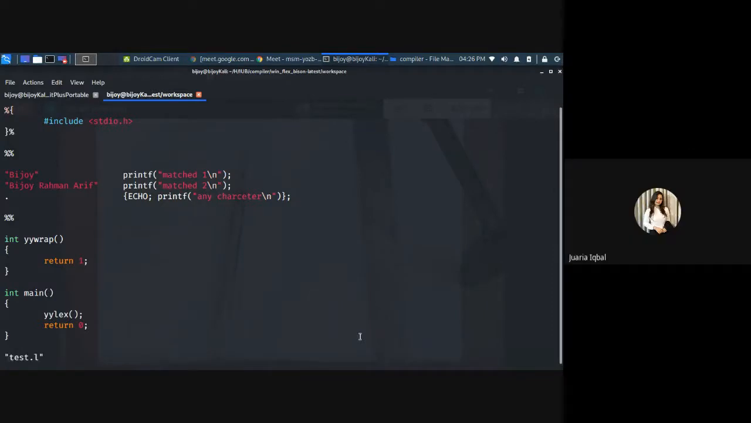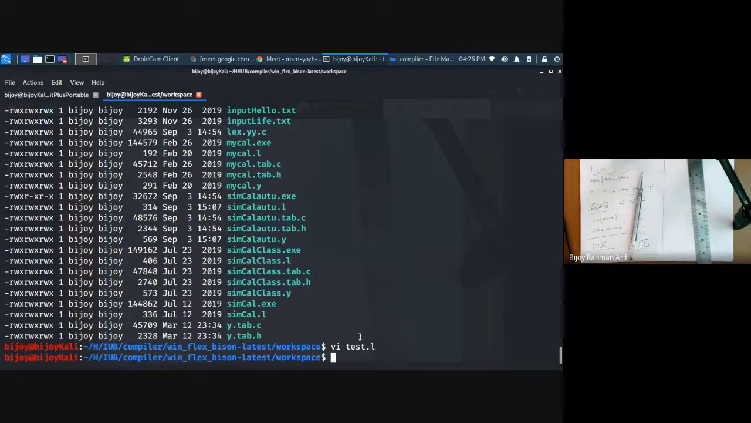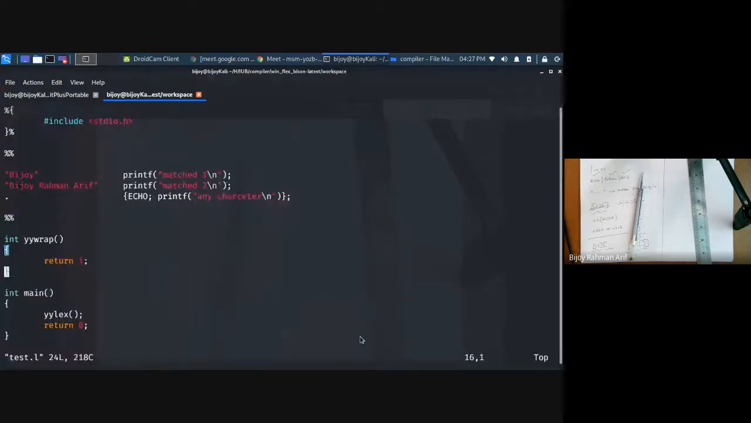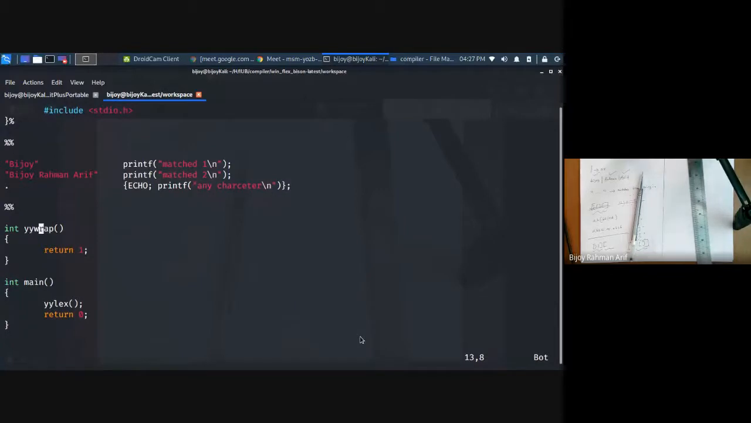Sir, can you explain why YYWrap is the buffer, is the output of the YYWrap? Don't think too much about YYWrap. This part is useful whenever you have multiple lex files joined together. But here we have only one lex file, so don't worry about that. But YYLex is very important. After compilation, this code is going to generate a function called YYLex, and basically that is a buffer. That buffer is going to give you the output of the lex code. So if we want to see the output, we have to call YYLex. Clear?